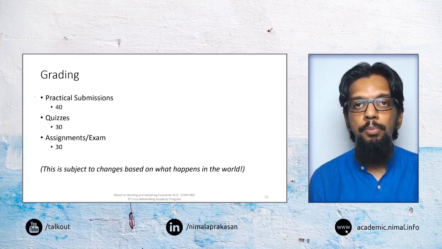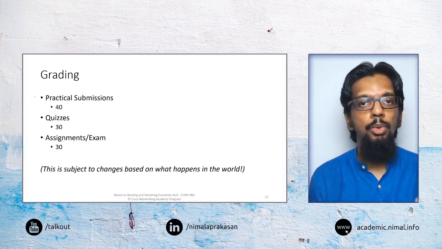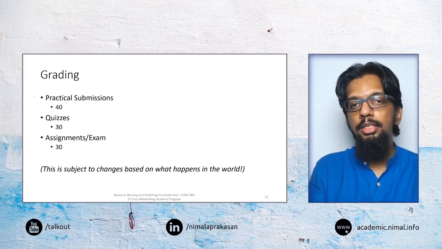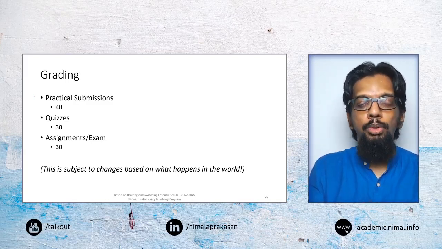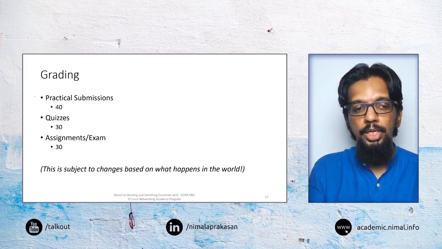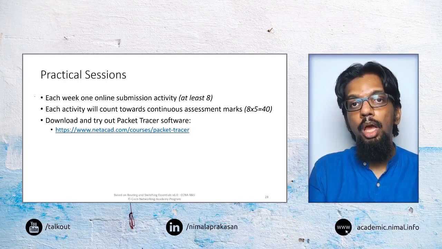So we would do the same thing, and we would also have some assignments depending on how we go. All these may change slightly depending on how the teaching mode happens, but that is the basic plan that we have for now.